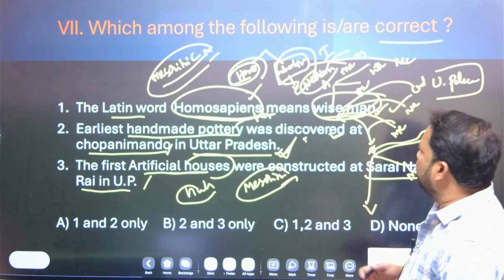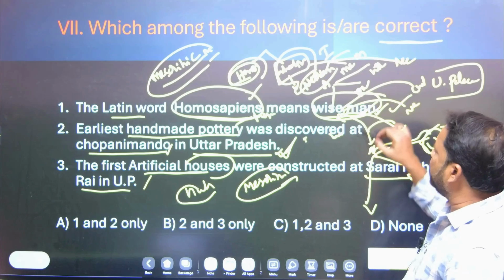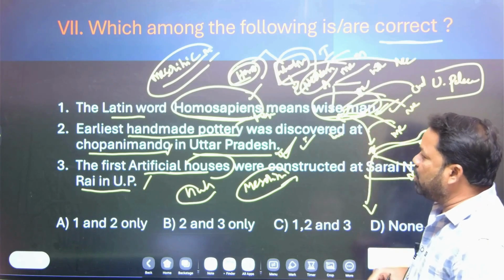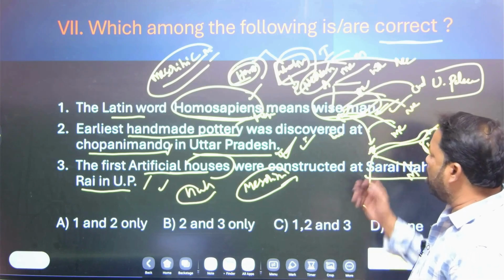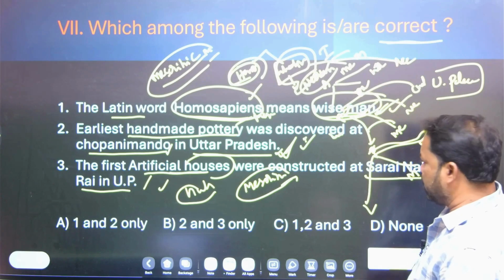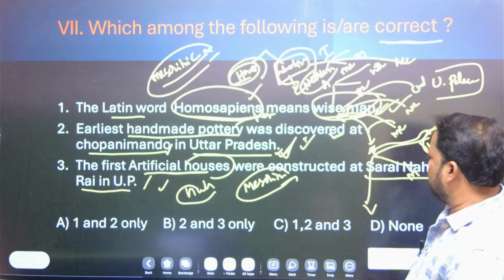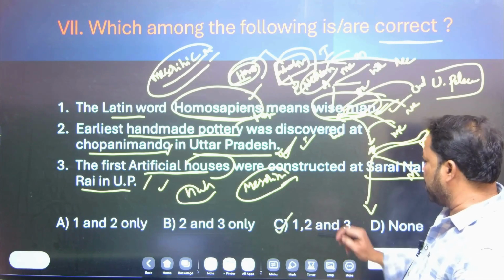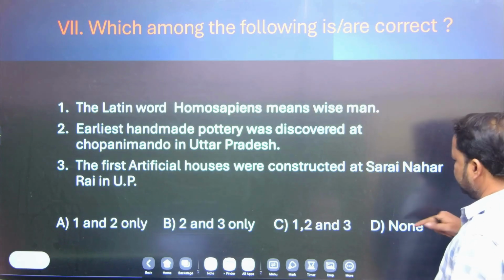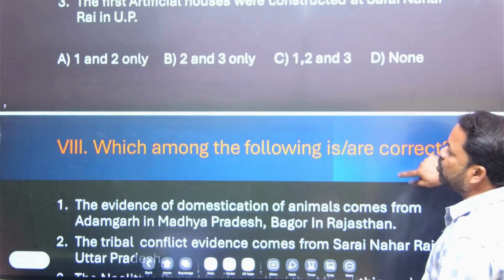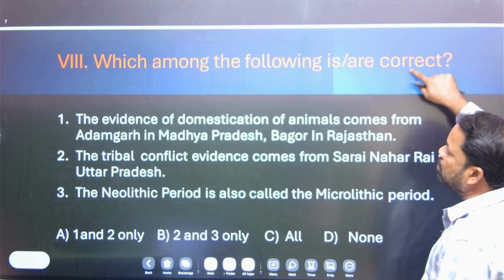Anyway, what is your answer? The first one is correct, the second is a right statement, and the third is also a right statement. All three are right. The correct answer is 1, 2, 3. C is the right answer. C, 1, 2, 3. Let's move to the 8th question.